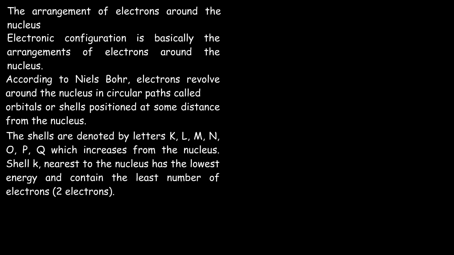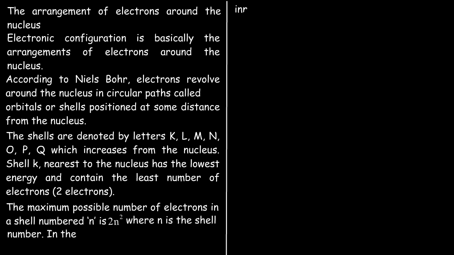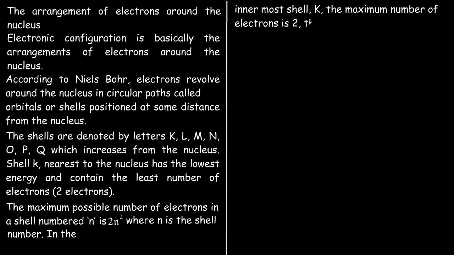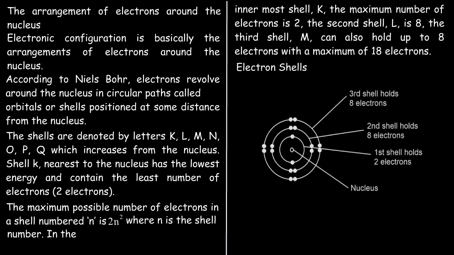The maximum possible number of electrons in a shell number n is 2n squared, where n is the shell number. In the innermost shell K, the maximum number of electrons is 2. The second shell L is 8. The third shell M can also hold up to 8 electrons, with a maximum of 18 electrons. Now we have an example of how the electrons are positioned around the nucleus in the diagram as shown below, and this is the electronic structure of the atom.